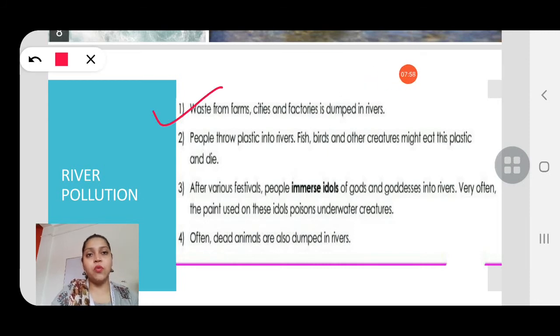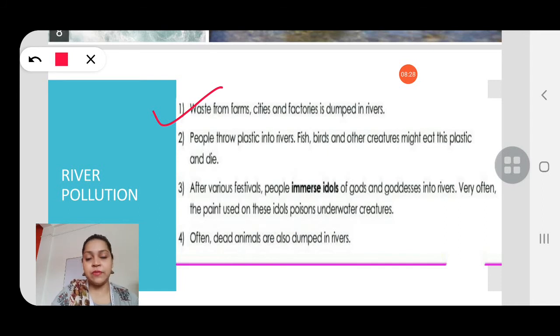First, waste from farms, cities and factories is dumped in rivers. The waste which comes out from the farms, from the cities and factories, they all dump it in the rivers. It can be liquid waste also, in the form of strong chemicals. And in cities also, we all know our drains, our pipes, what happens? They carry the wastewater from our houses, and ultimately they dump it in rivers.